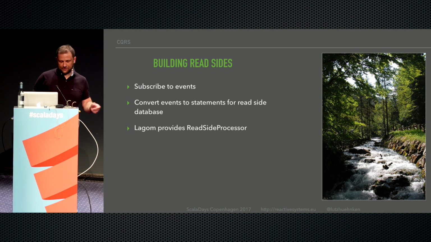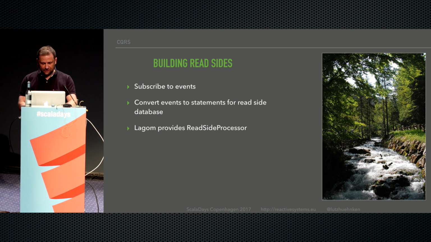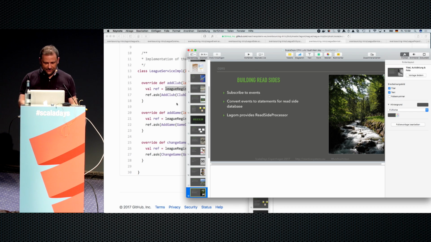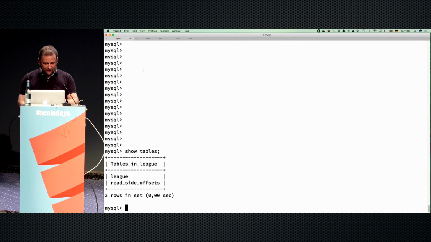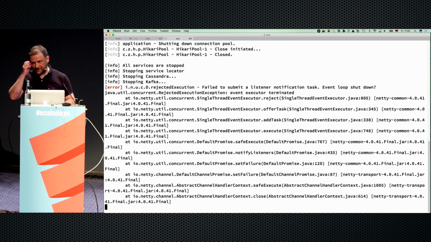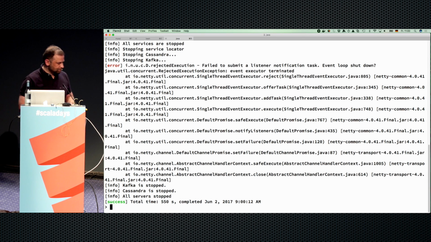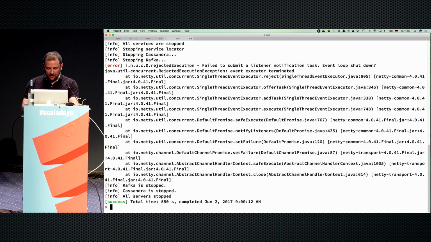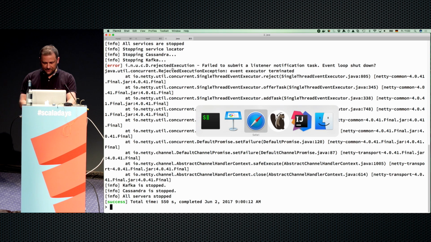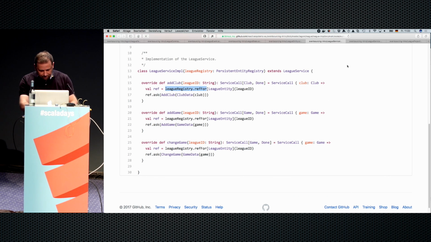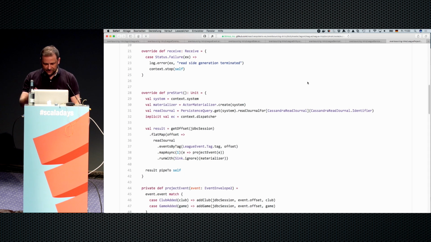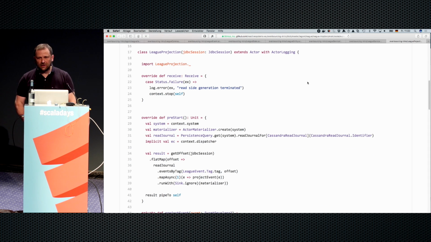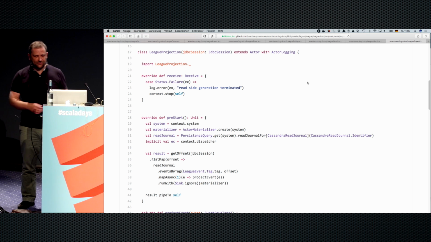Lagom has built-in read side processors, a Cassandra read side processor, and a JDBC read side processor. Unfortunately, as far as I understand, they don't really support this use case quite yet. They are great, or they make it really simple if you use the same database for events and your read side. But in our case, we want to use a separate database. So I built this little read side here, this little projection, basically an actor. Well, it's still simple, right? It's not completely built into Lagom, but with all the things the framework gives you, it's still super simple.